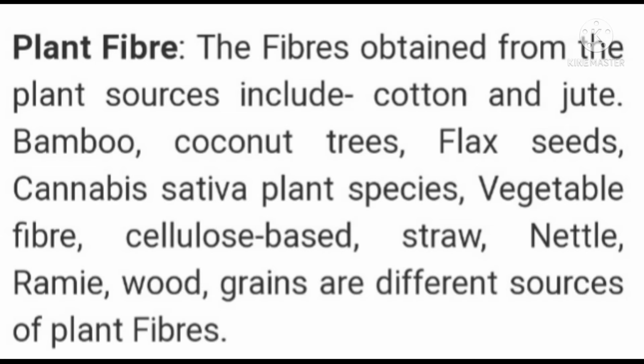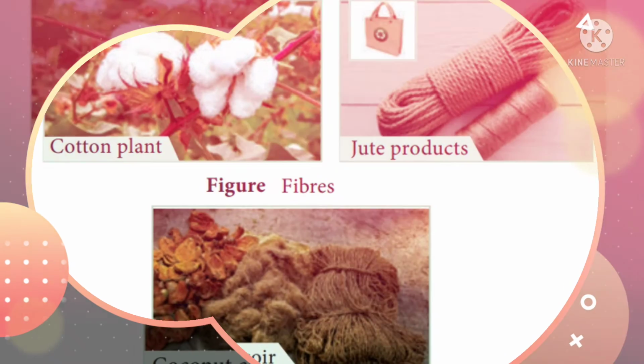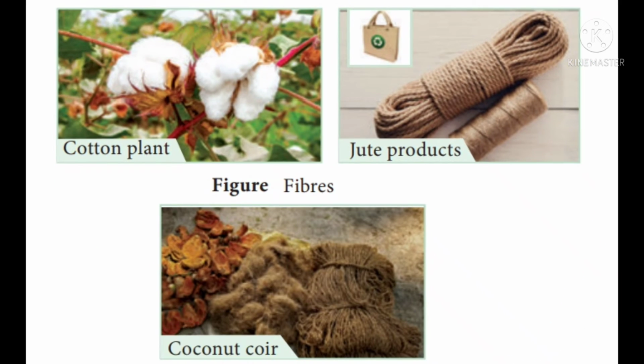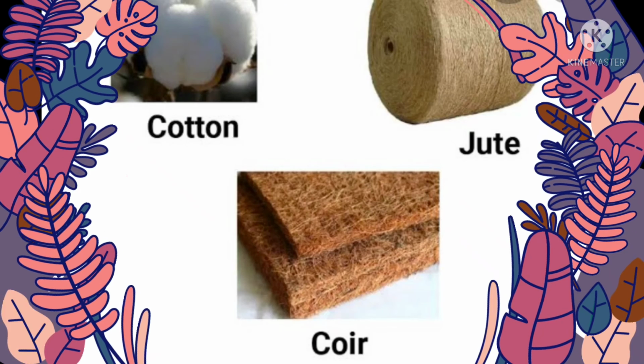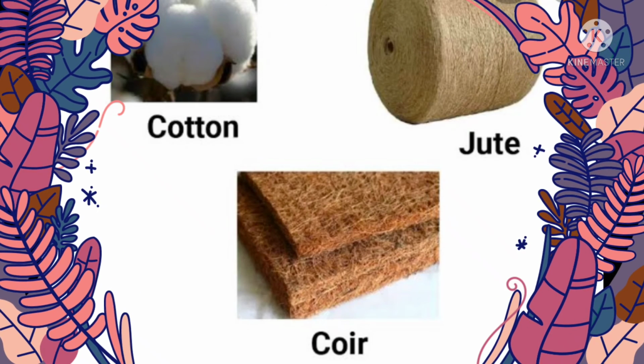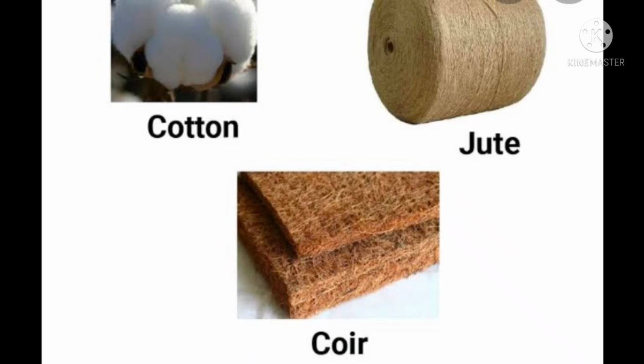So the fibers which are obtained from the plants are known as the plant fibers. The most common plant fibers are cotton and jute. There are many other examples which are reflected here. Now let us see the images of these plant fibers. Plant fibers: cotton plant, jute products and the coconut coir. See what is prepared from them. Cotton, jute, see jute yarn, and the coir of the coconut, how it is prepared.